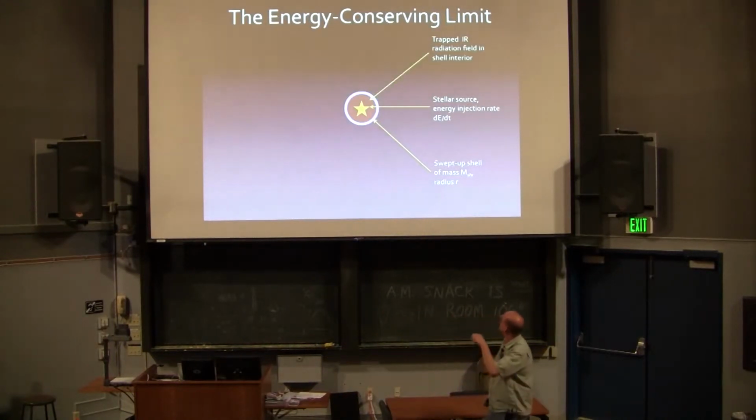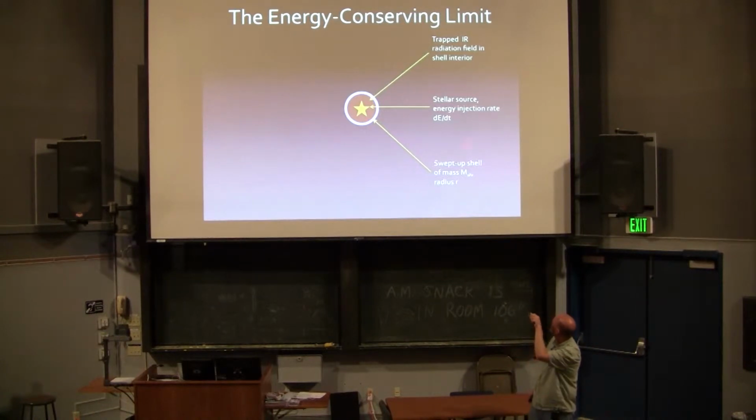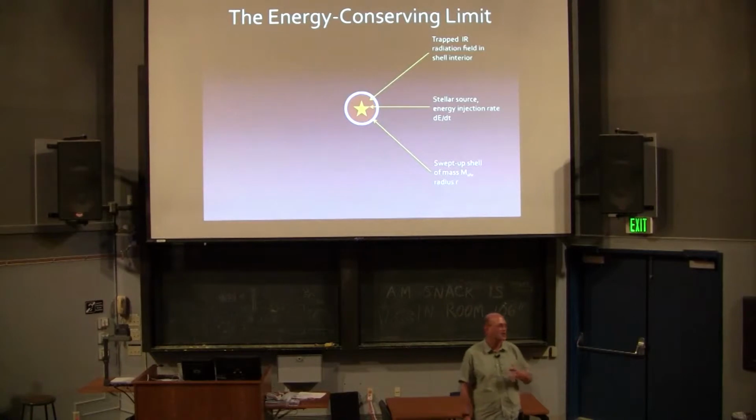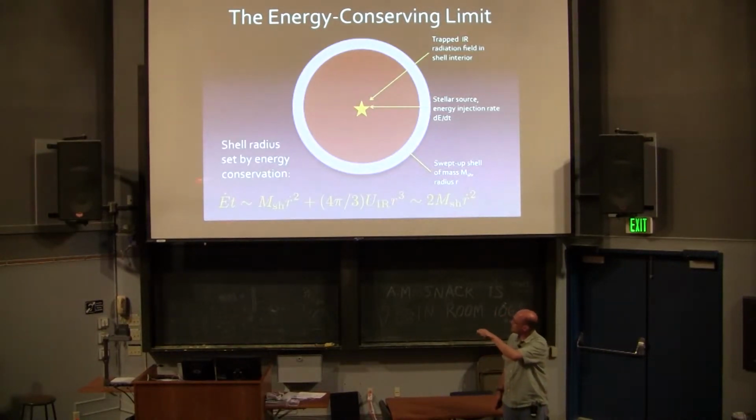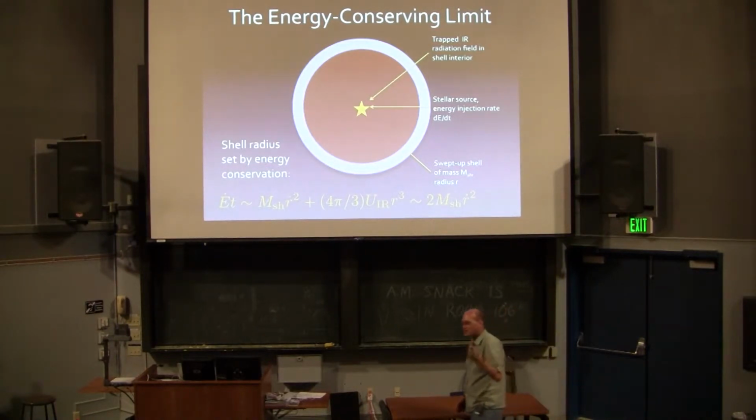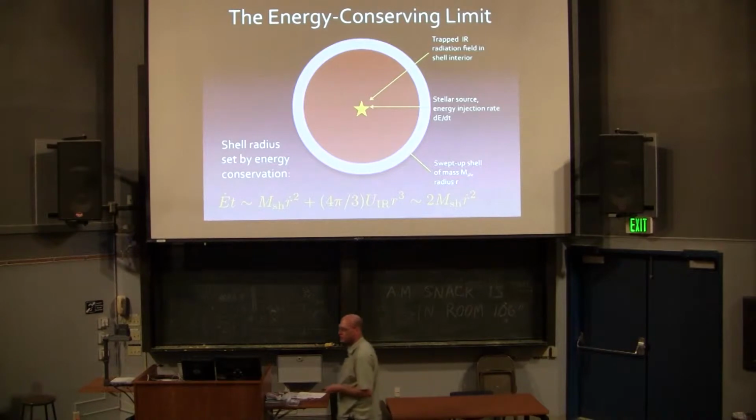So I could have the energy conserving limit. I say there's some energy injection rate, dE/dt. There's some radiation field that's trapped inside here, bouncing back and forth. In this case, the photons aren't reflecting off mirrors. It's infrared radiation that's trapped by dust grains, but it's the same basic idea. And so I say energy is conserved. Energy in, E dot times t, equals the kinetic energy of the shell plus however much energy there is in the interior, which is of the same order of magnitude. So that's the energy conserving limit versus the momentum conserving limit.